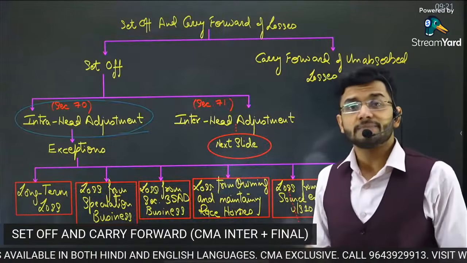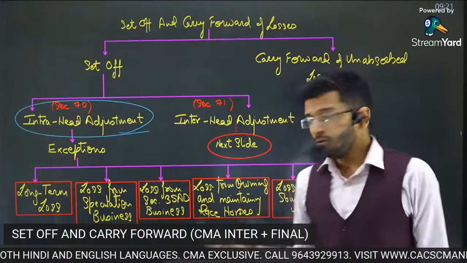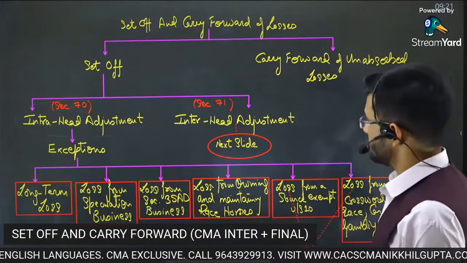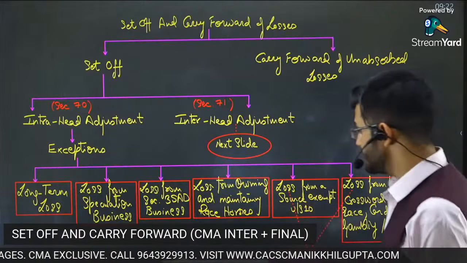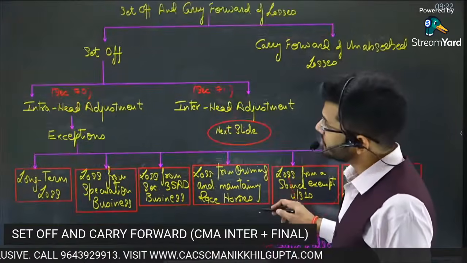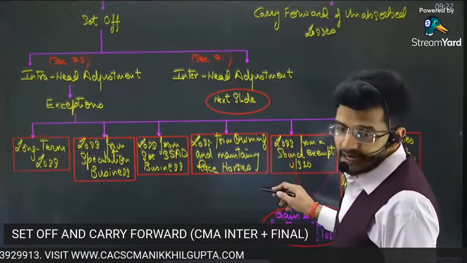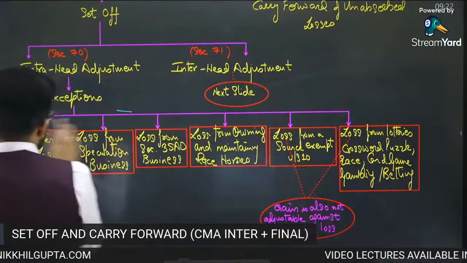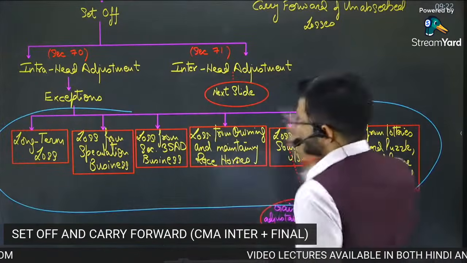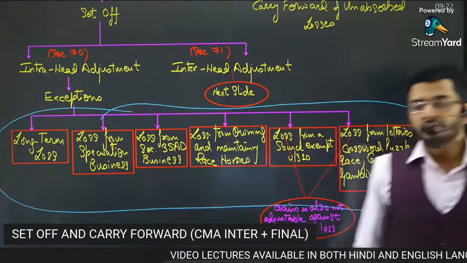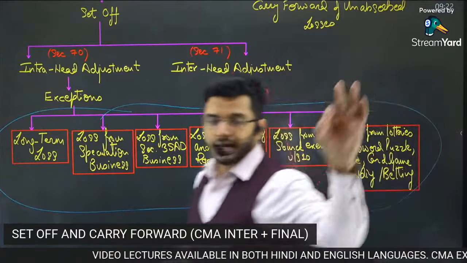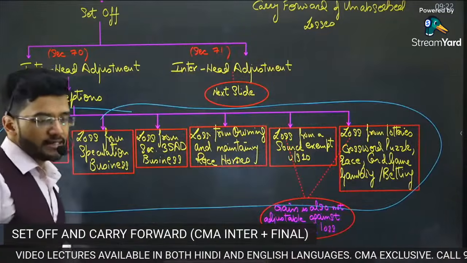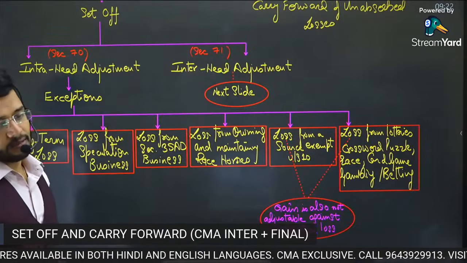So intra-head adjustments are completely allowed. There's no restriction on intra-head adjustments. However, there are certain exceptions whereby intra-head adjustment is not possible. So guys, barring these exceptions, intra-head set-off is fully permissible.